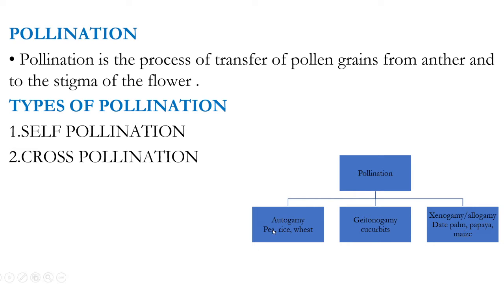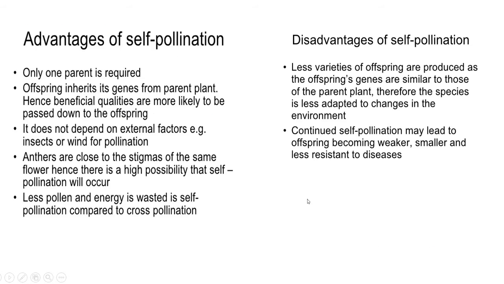Okay. Now, autogamy and geitonogamy are two different types of self-pollination. Self-pollination and cross-pollination we are discussing. Now, let us discuss advantages and disadvantages. Coming to the advantages of self-pollination. First point, only one parent is required.